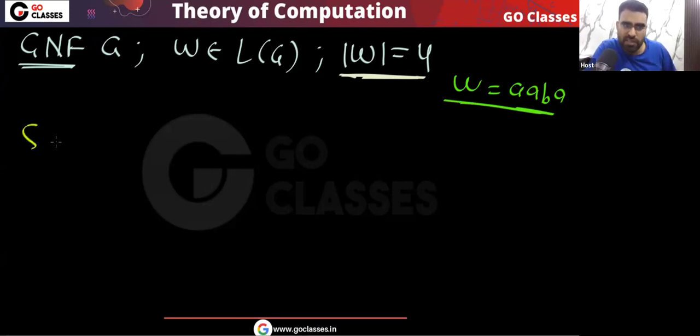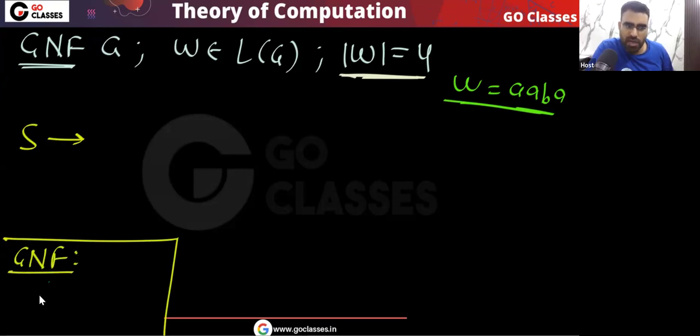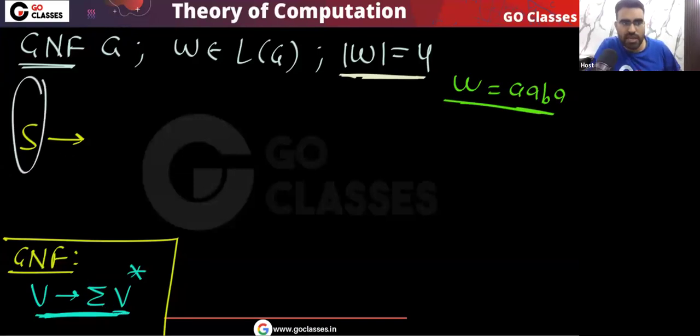Very easy. We will start from the start variable. Now you tell me, in the Greibach normal form, which type of productions are allowed? We allow this type of production where a variable goes to a single terminal followed by any number of variables. Yes or no? So this S will directly give you a single terminal followed by any number of variables.